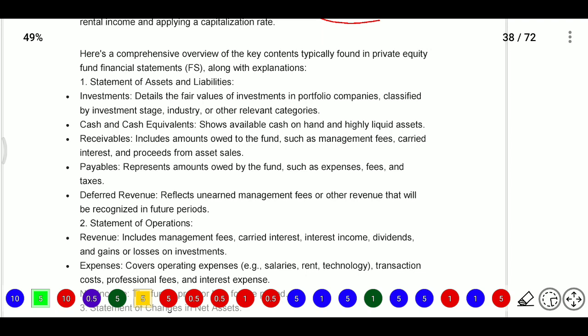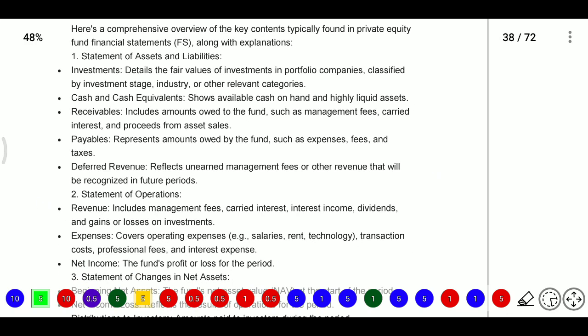So firstly, in the statement of assets and liabilities, we need to see the investment details. After that, cash and cash equivalent details, showing available cash on hand and highly liquid assets. Then receivables, including amounts owed to the fund such as management fee, carried interest and proceeds from asset sales.